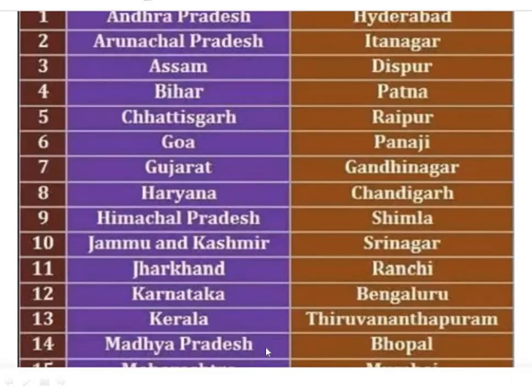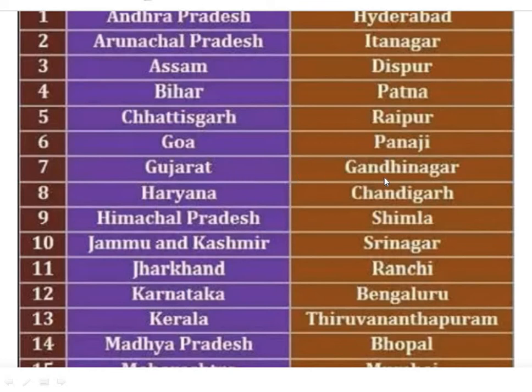Okay. Yes, children. 29 states and their capitals. I'll read them out one by one. All of you listen carefully. In online classes, I will ask the states and their capitals one by one, children. Okay. Andhra Pradesh, Hyderabad. Arunachal Pradesh, Itanagar. Assam, Dispur. Bihar, Patna. Chhattisgarh, Raipur. Goa, Panaji.